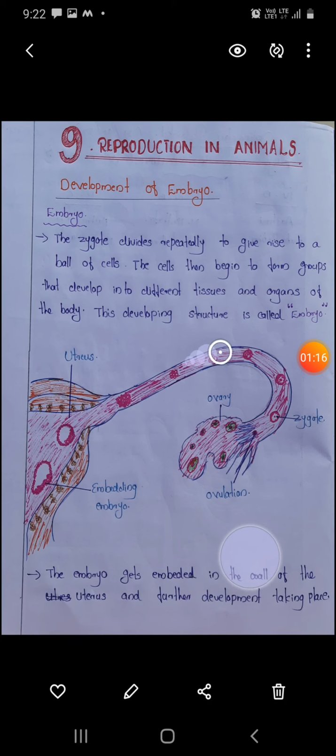These are the different stages of the embryo, and after attaining a particular growth, this embryo implants into the wall of the uterus. Further development of the embryo takes place within this uterus, and within it the embryo develops into the stage called the fetus.